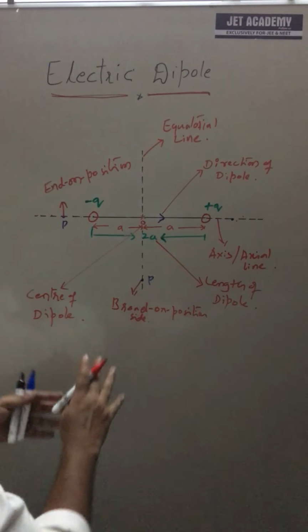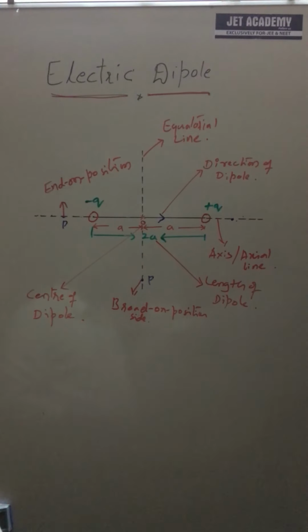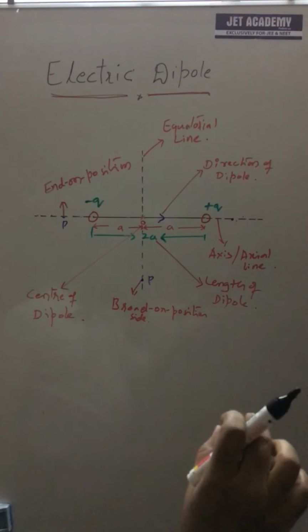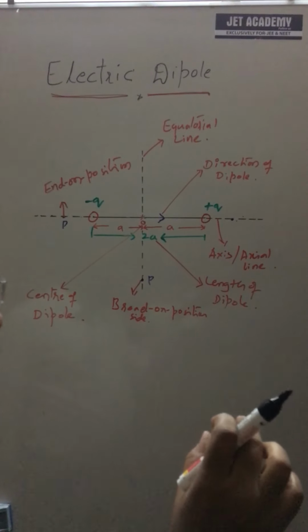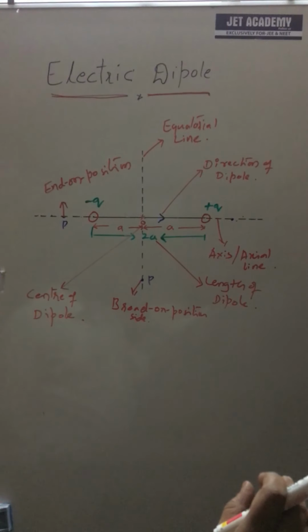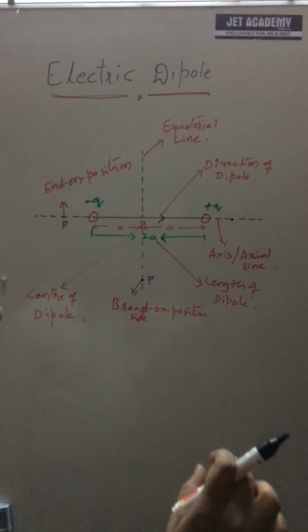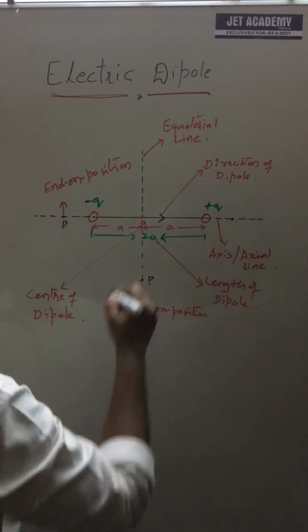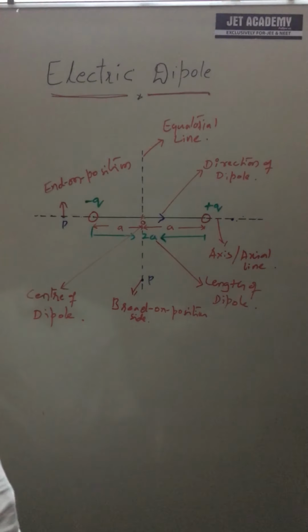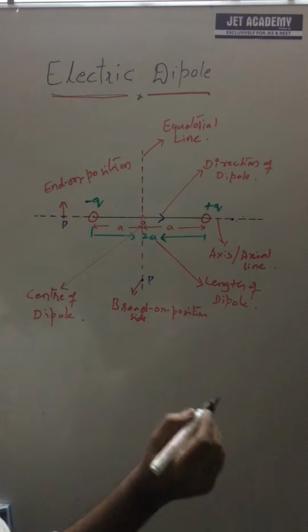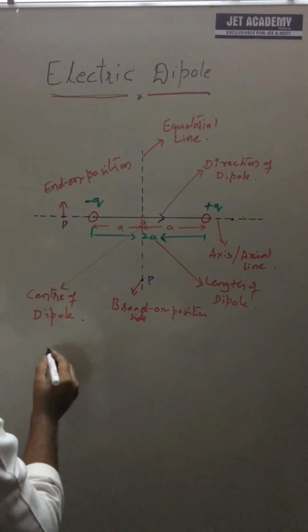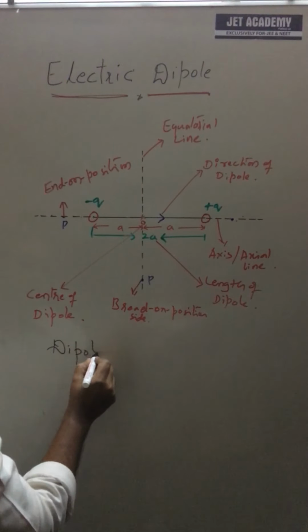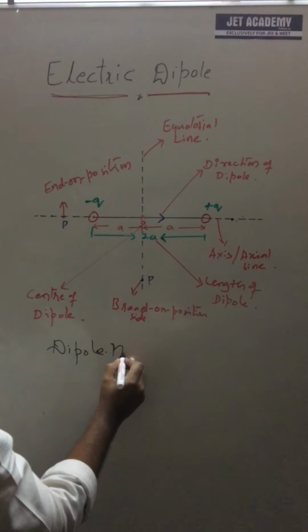Now, along with these, there is another very important concept everyone must know. A system of two equal, unlike charges separated by a very small distance is called a dipole. This is our dipole. Now, here there is a concept called the dipole moment.